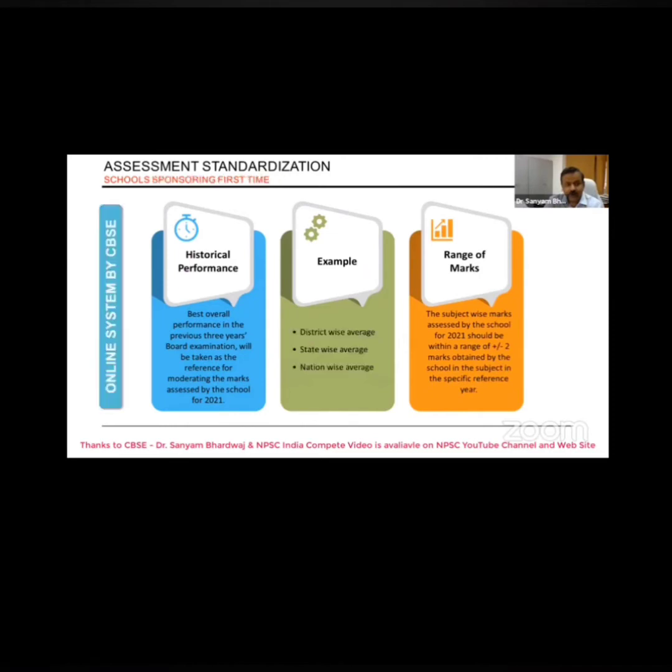Now, another thing is that we will be providing the online system, and this online system would be the best thing which you would find from our side, because using this system, you would be able to do exactly what we wanted or what we have requested in the policy. So with this, everything would be checked. How this will be checked, I will let you know in the coming slides.